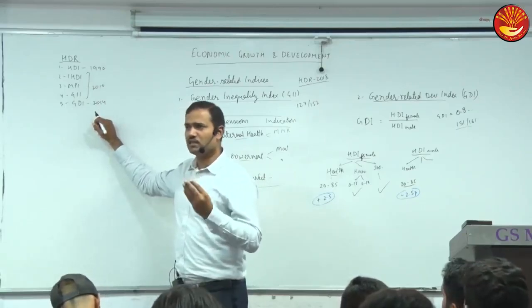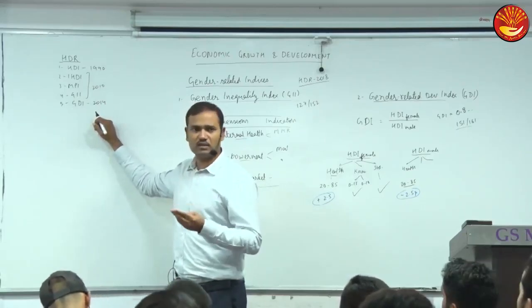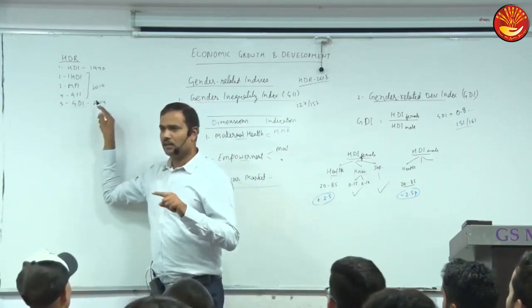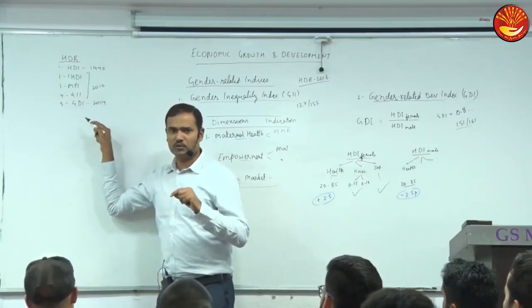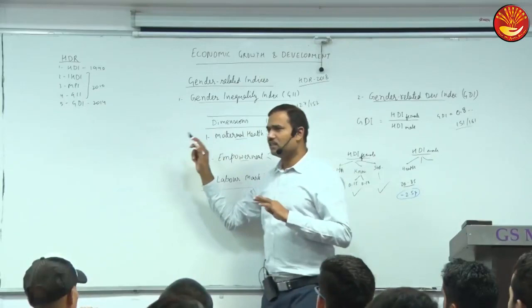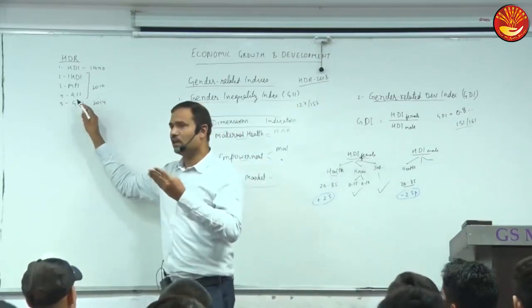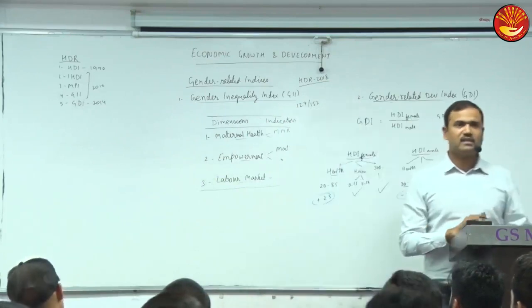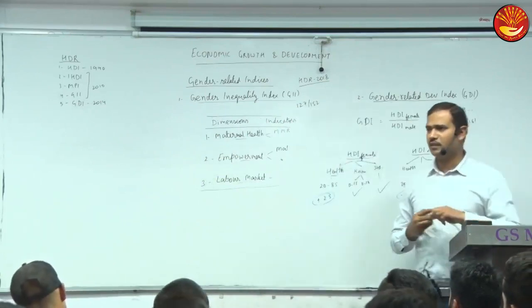So what is the difference? Why did UNDP introduce another concept? This question may be asked. This was already there to measure gender inequalities, so why was another index introduced by UNDP? If GDI was already there in 2010, why was it introduced? Can you tell me the difference between the two? If both measure gender disparities, what is the difference between the two?